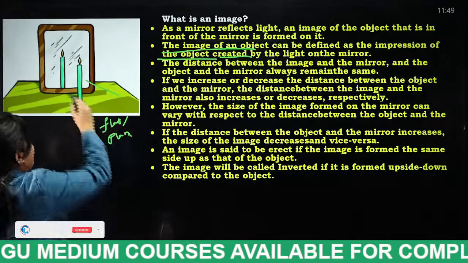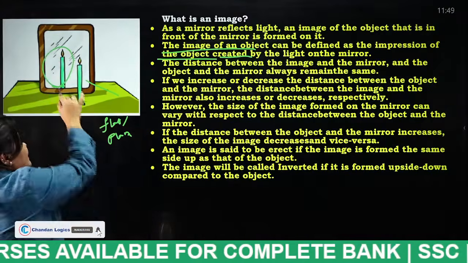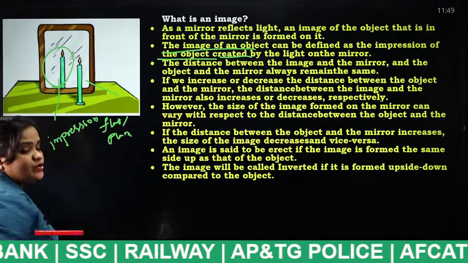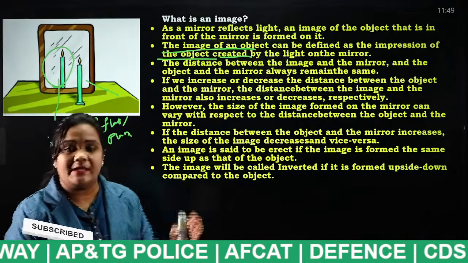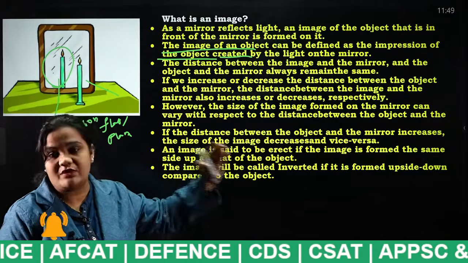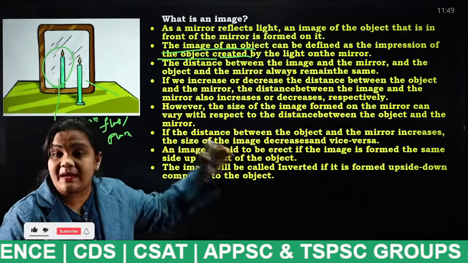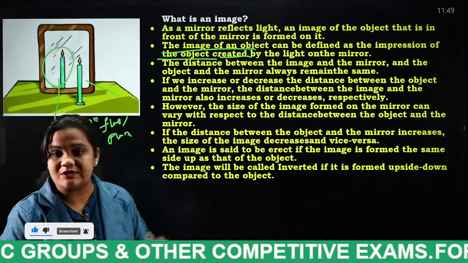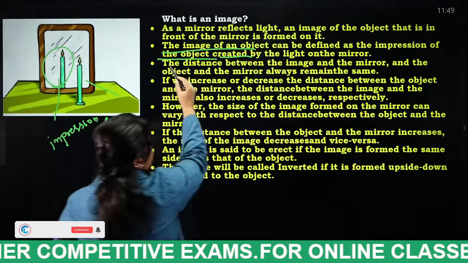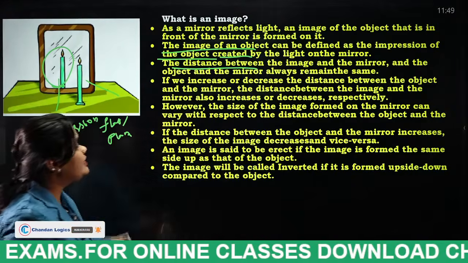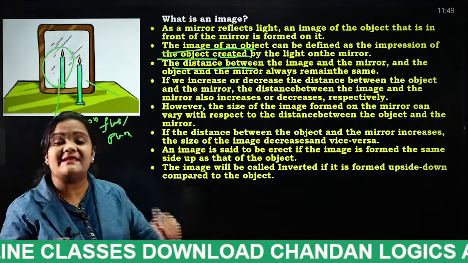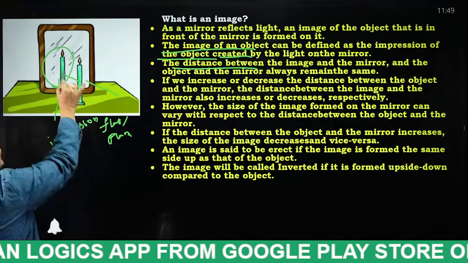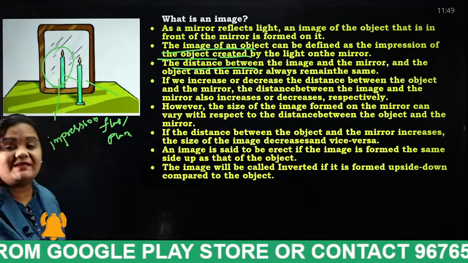Now the image which is appearing on the mirror is known as what, students? Impression. Remember, each and everything is very, very important. An object is placed in front of the mirror, and the image formed on the mirror is said to be what, students? Impression. You have to know the terminology first. And next, the distance between the image and the mirror and the object and the mirror always remain the same.